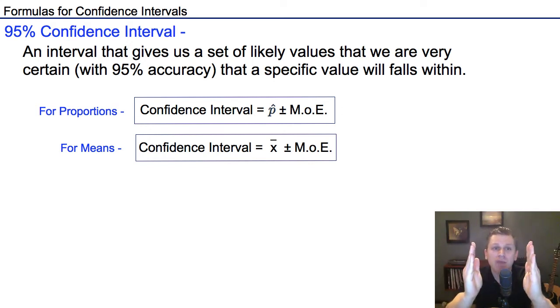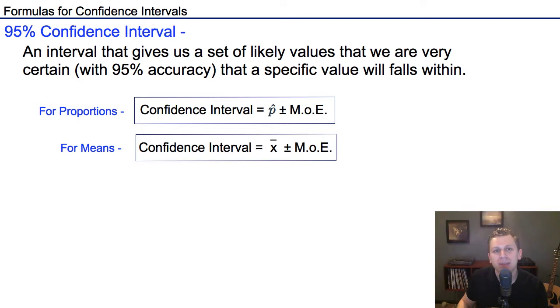Similarly, if I had dropped from a 95% confidence interval to 90%, I'm not as certain, but the interval gets a little bit tighter. As statisticians, we decide to use 95%. It seems to be a nice balance between being pretty accurate and not having an interval that's too large.